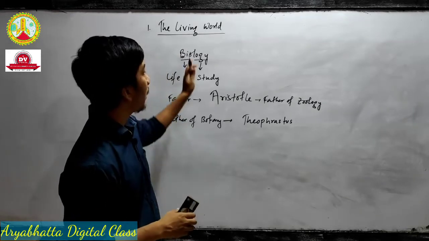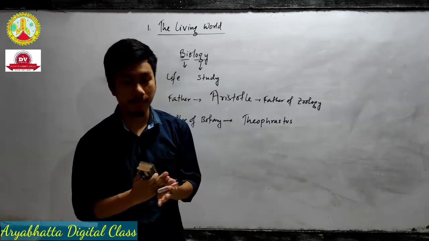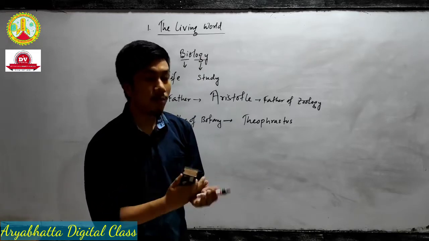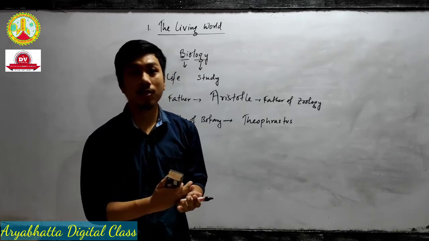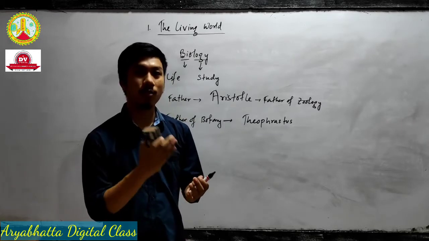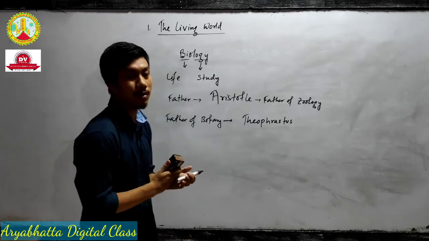In the first chapter, the living world, the basic thing we need to know is about living organisms and their characteristics. There are some rules put forward by organizations. When we write any scientific name of a living organism, we need to remember some scientists' names and some rules put forward by them.